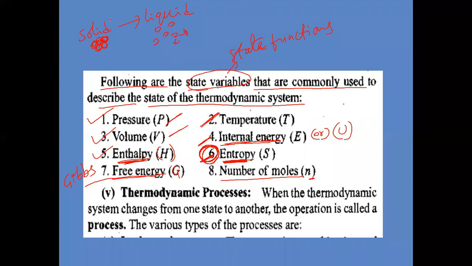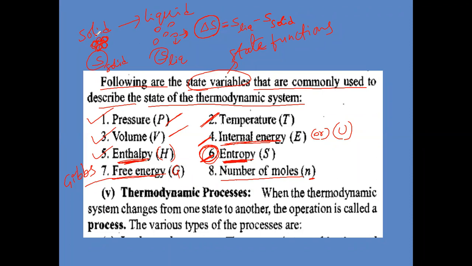Now see, in this solid to liquid process, what is the final entropy? Entropy of liquid. And what is the initial entropy? Entropy of solid. Now, how do we take the entropy change, delta S? Final minus initial. Final entropy minus initial entropy gives delta S, the change in entropy.